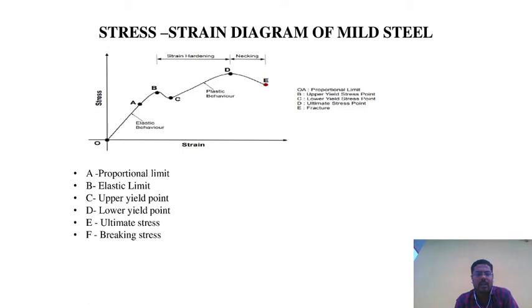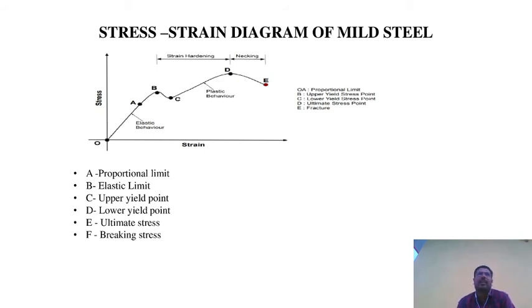No change in the properties, but stress will increase. Strain also increases. It is the maximum ultimate point of that particular material. It can withstand this; this is the maximum point. No change in the material properties. After that, if we apply more load, there may be a chance of the material breaking down. So point F indicates the breaking stress.